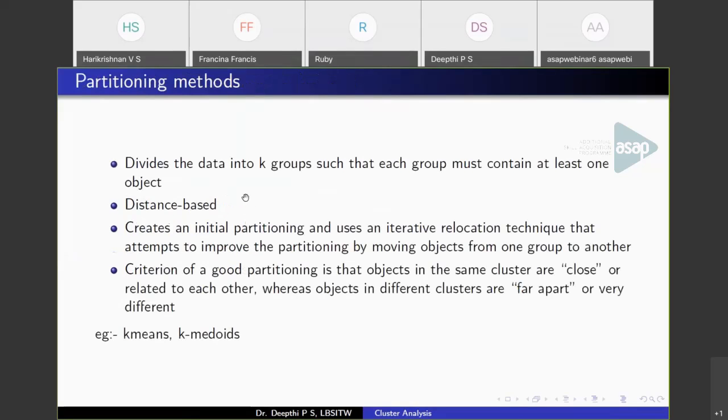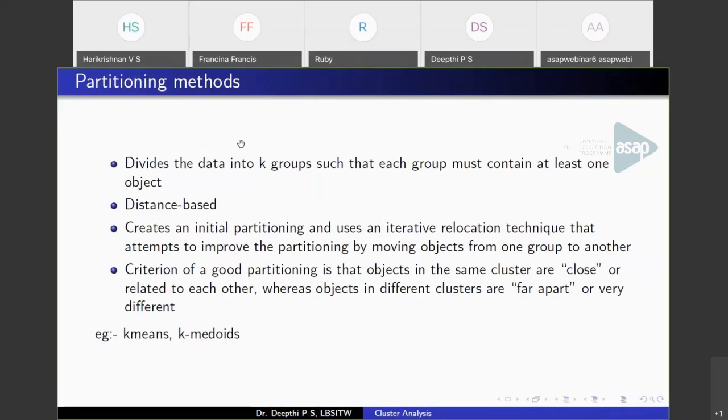So in partitioning, you are given a set of data, and you have to group them into k partitions. So k has to be specified by the user. Given a set of data points, you can group them, and these k groups should have sets of data points that are similar to each other.